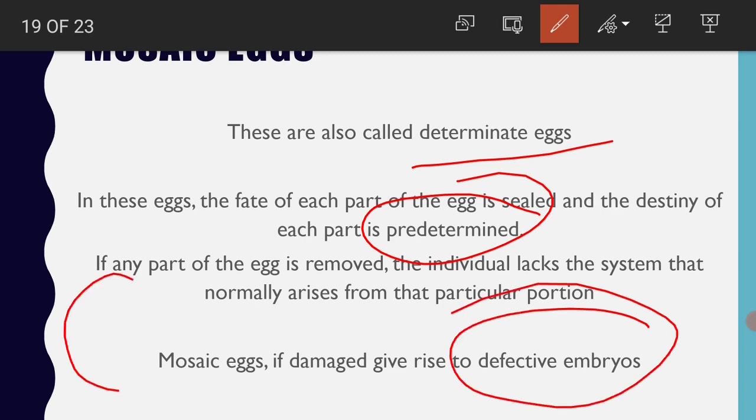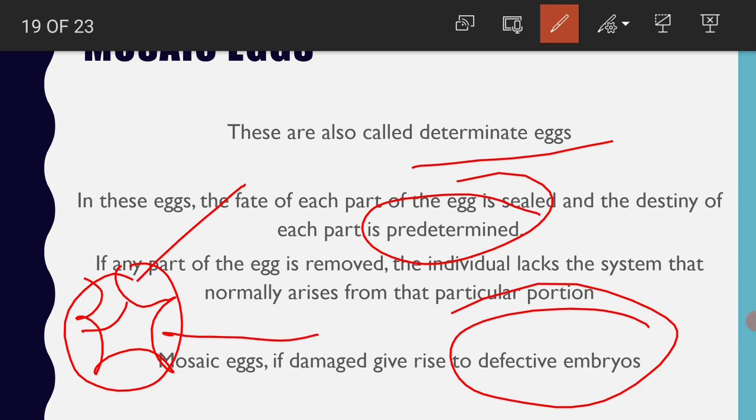For example, imagine this is the egg and these are the various blastomeres, and this part of the egg is responsible for the development of the nervous system, and this part is responsible for the development of the alimentary canal. If the portion of the egg from which the nervous system arises is damaged, the adult individual forming from this egg lacks that nervous system.